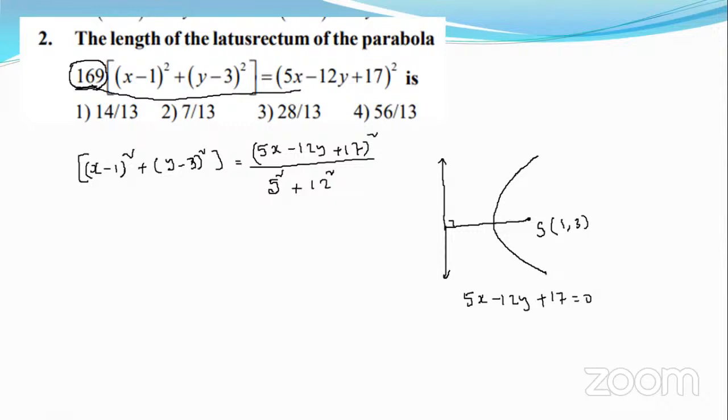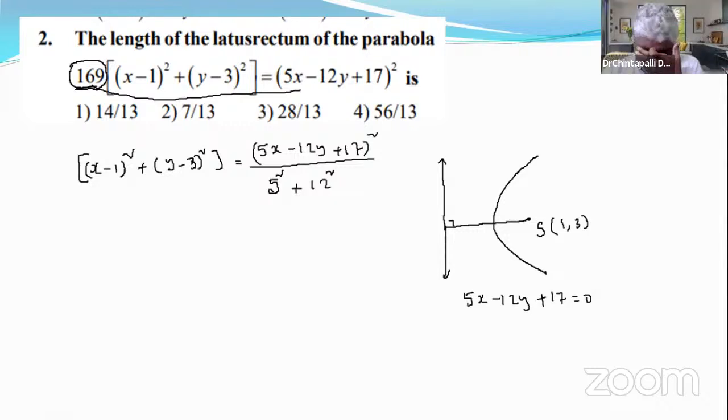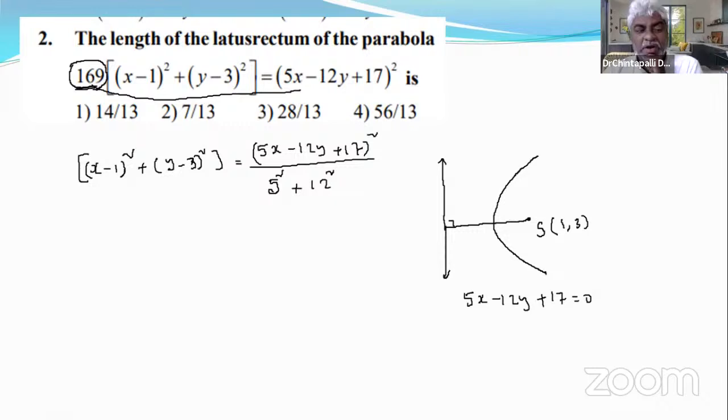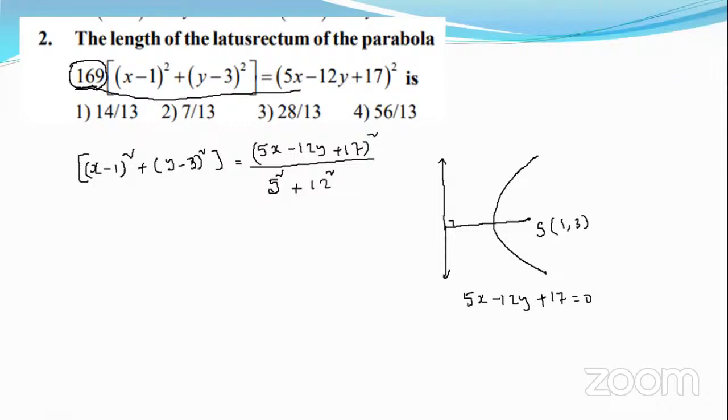Minus 36 plus 17 is negative 17. So is it negative 14 over 13? Mod is there. Sorry, 14 over 13, sir.